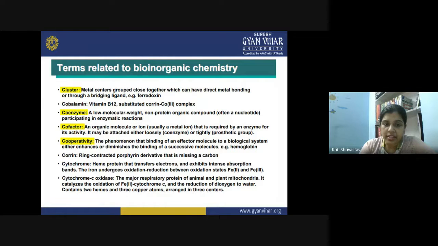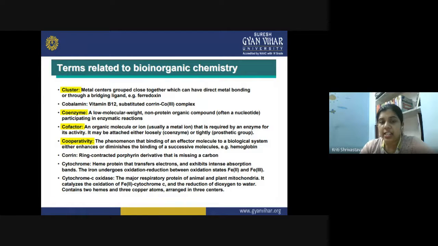Then cofactor. So what is a cofactor? It is an organic molecule, or it can be an ion, usually a metal ion, that is required by an enzyme for its activity. Now, it can be attached loosely, in which case it is known as a coenzyme, which can be separated reversibly from the enzyme. Or sometimes it is tightly bound inside, and in that case it is known as the prosthetic group.